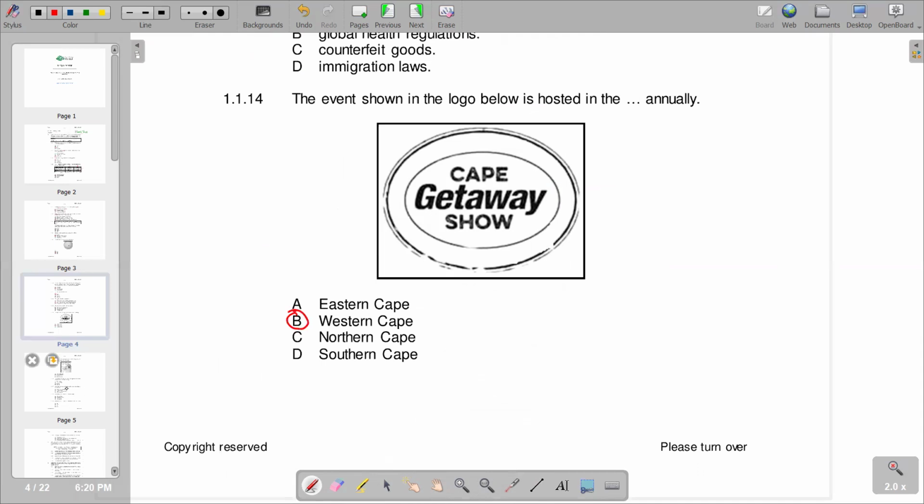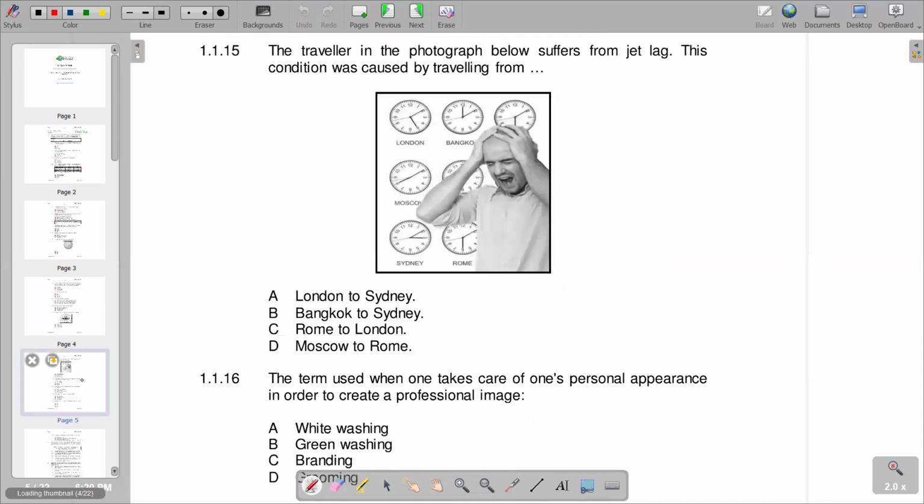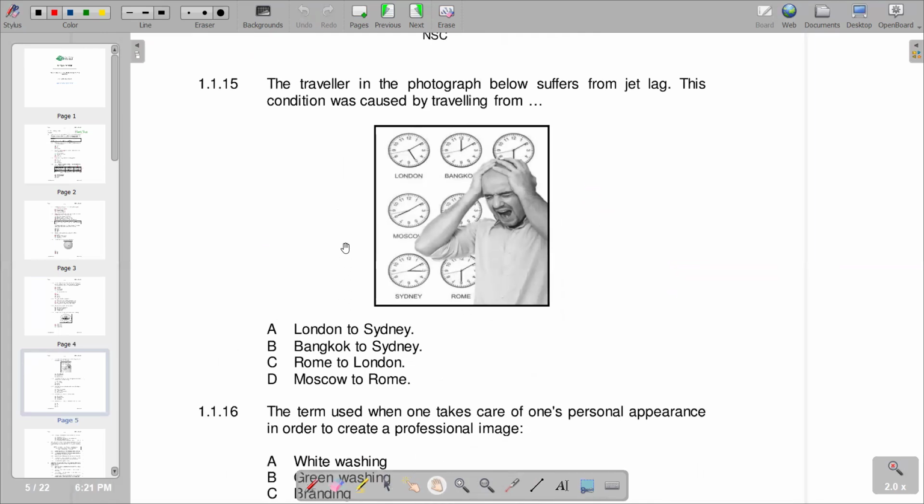Then we go to the next one, which is 1.1.15. The traveler in the photograph below suffers from jet lag, and this condition was caused by traveling from dash. Jet lag is a condition we can describe as a combination of fatigue and other symptoms caused by traveling abruptly across different time zones.